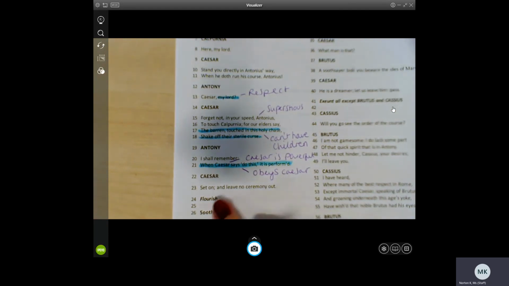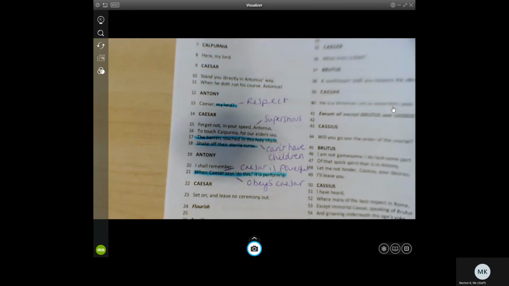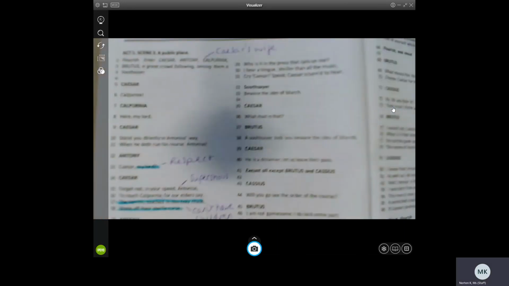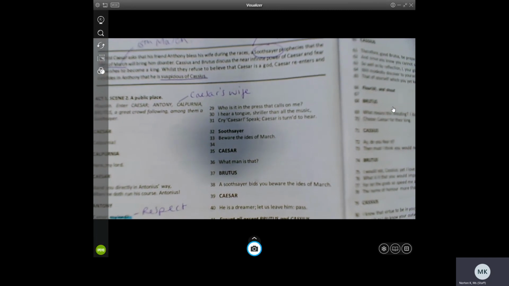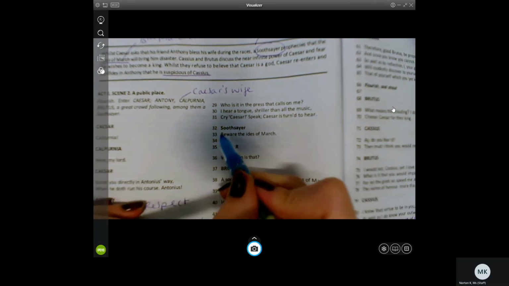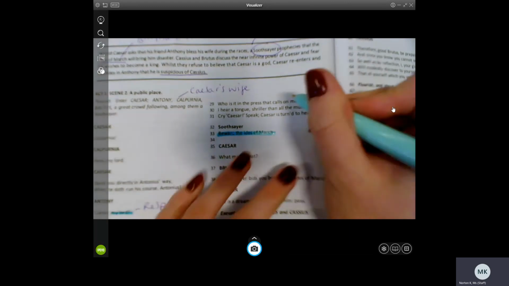Set on and leave no ceremony out. Flourish. Caesar. Who is it in the press that calls on me? I hear a tongue shriller than all music. Cry, Caesar, speak. Caesar is turned to hear. Beware the Ides of March. So we have our warning.